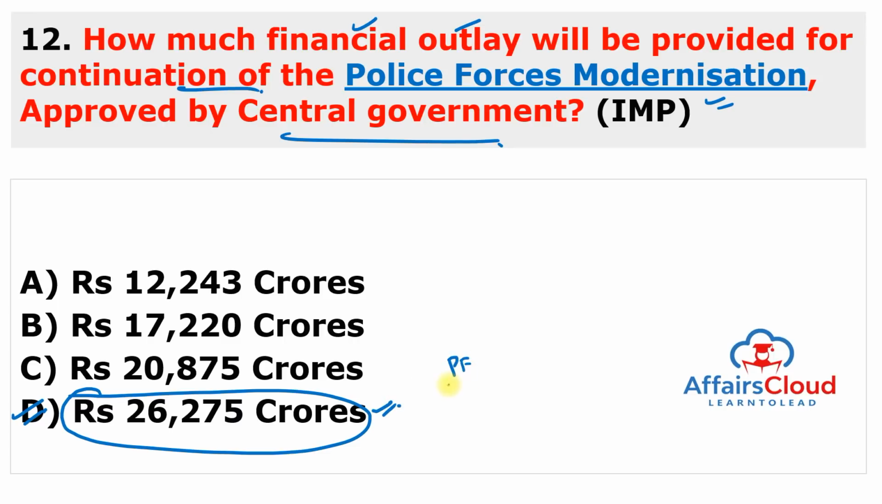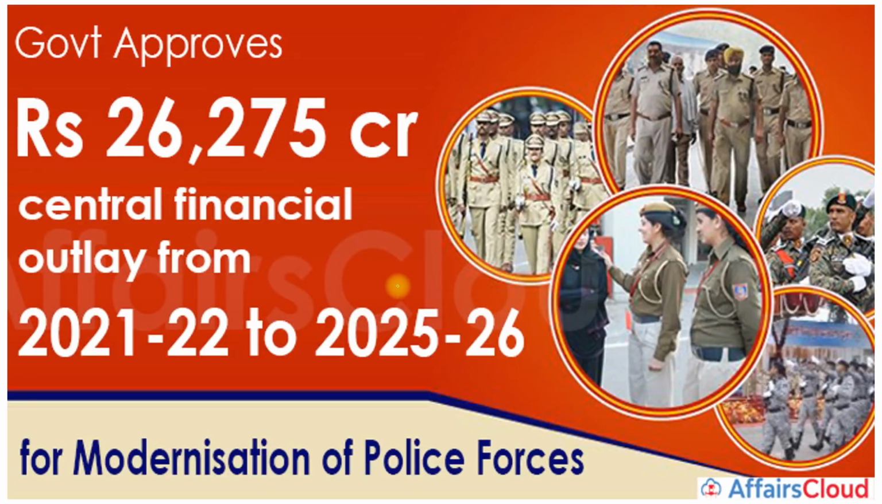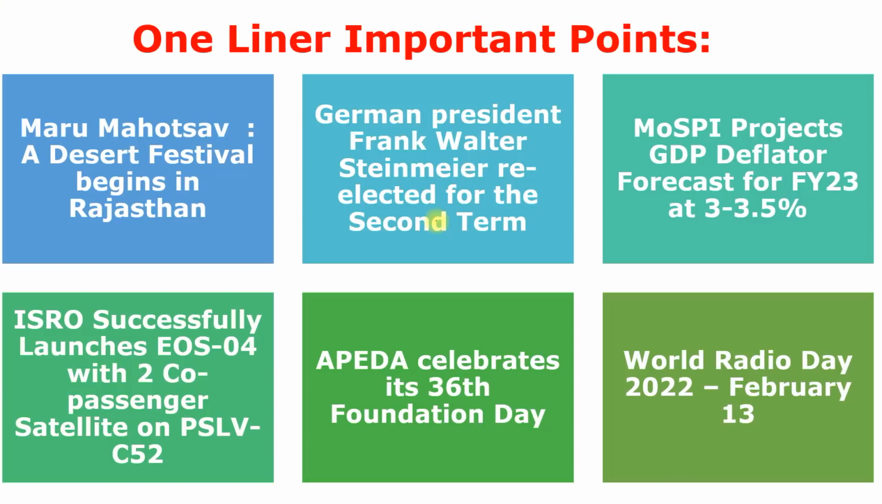So the central government has approved continuation of the Police Forces Modernization scheme to modernize and improve the functioning of police forces of the states as well as union territories by introducing sub-schemes, and the total financial outlay of this scheme is 26,275 crore. So the main objective of this scheme is to maintain internal security, law and order, assist narcotics control and strengthen the criminal justice system. So just remember the question as in the slide, and this scheme is for 5 years, like 2021 to 2025-26. It means till the financial year 26. Remember this.